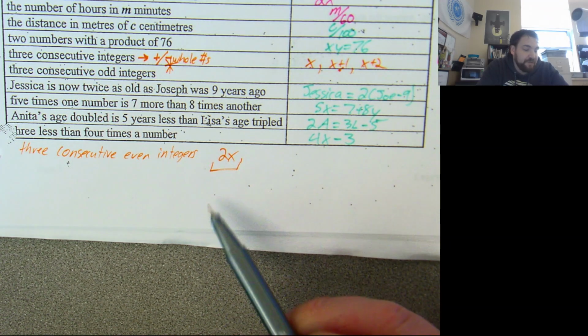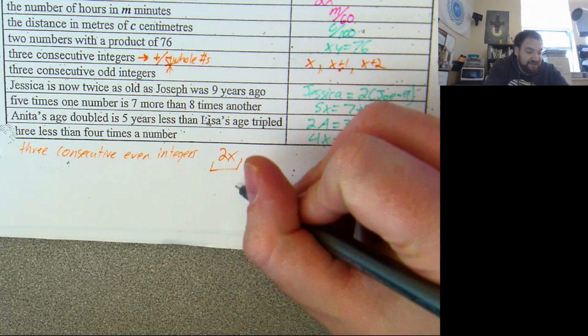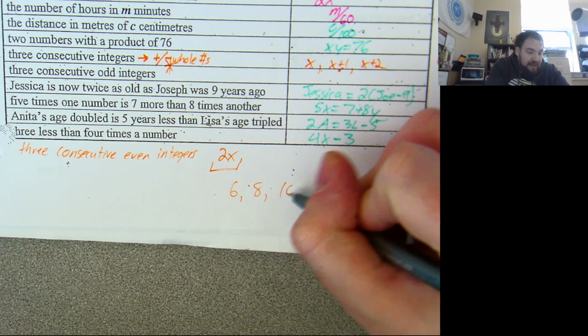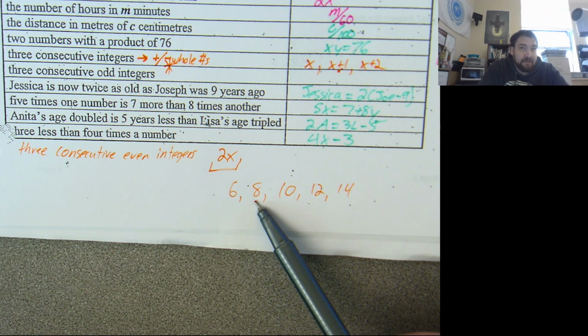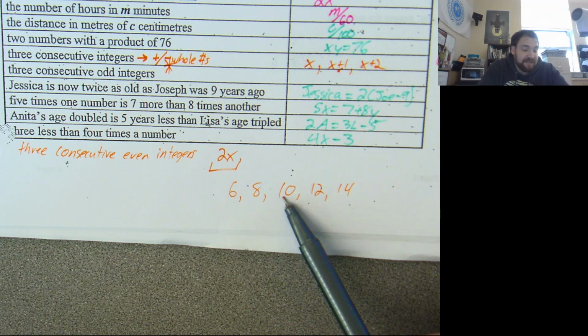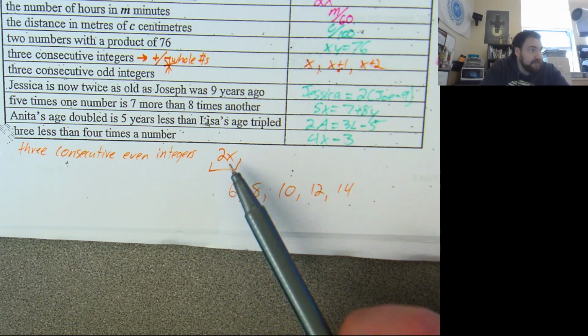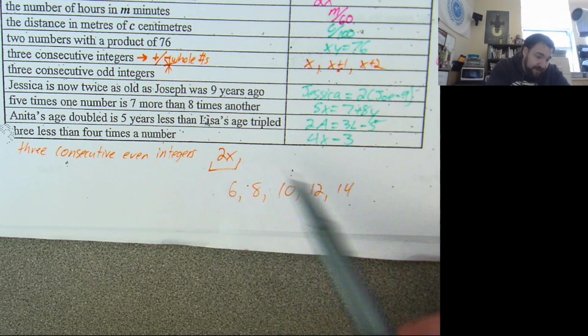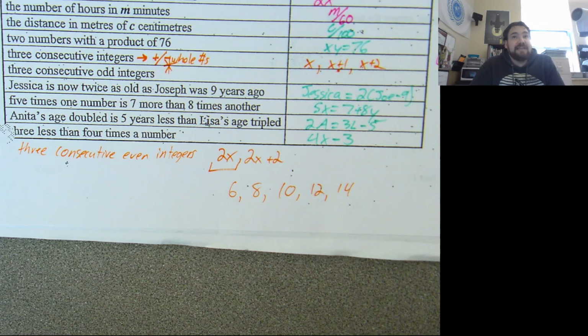What's the one that comes after this one? I'll give you a list of even numbers. 6, 8, 10, 12, and 14. How do you get from one number to the number immediately after it? Yeah, if I'm at 8, I want to add 2 to get to 10. If I'm at 10, I add 2 to get to 12. So a way to get the next even integer, if I'm starting at this guy, is to take 2x and add 2.